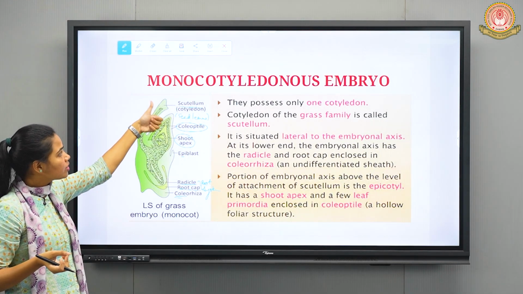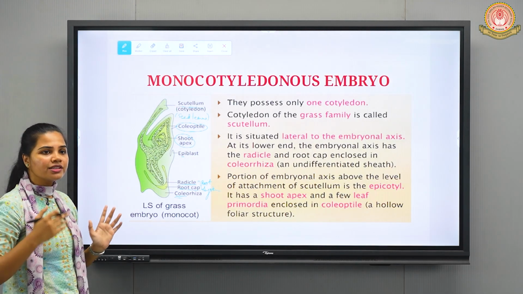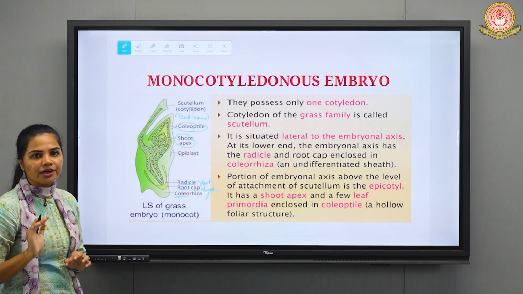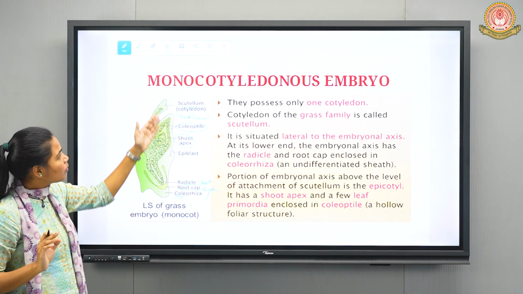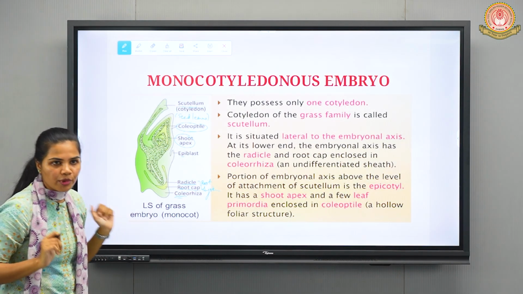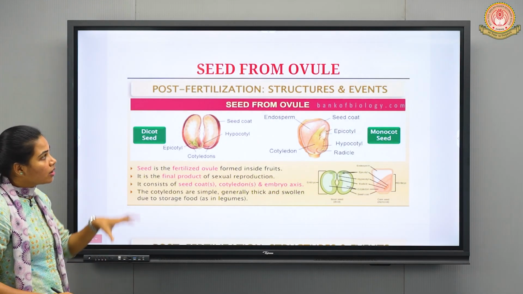of monocots we have just one cotyledon, that is the scutellum. In the case of dicots, this epiblast can lead to a further cotyledon part. Okay, so this was all about the monocotyledonous embryo. Moving forward, now we will discuss